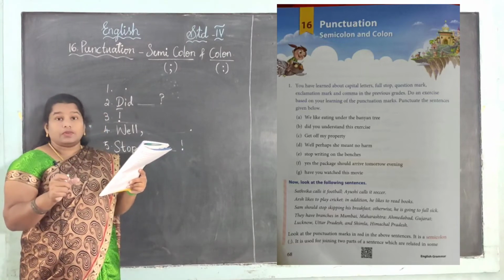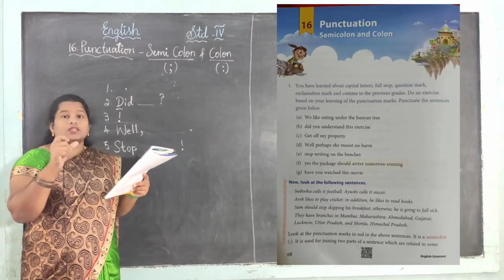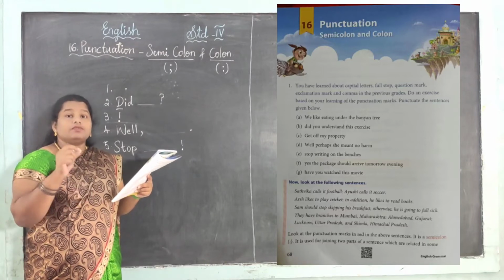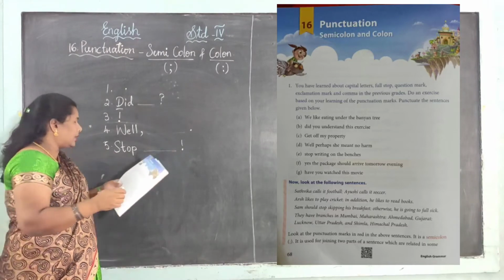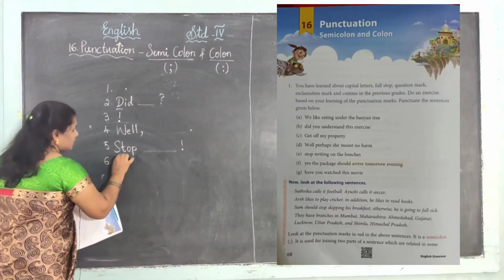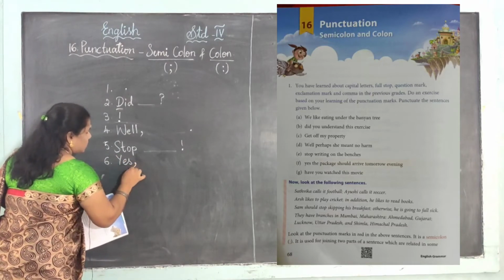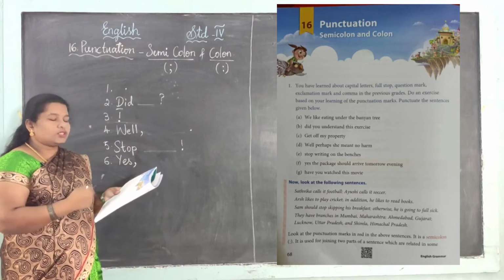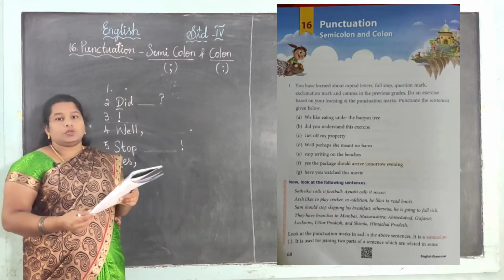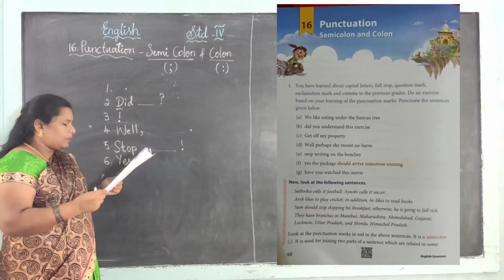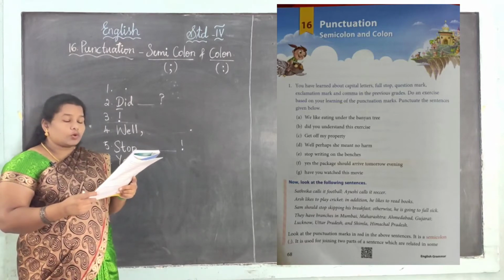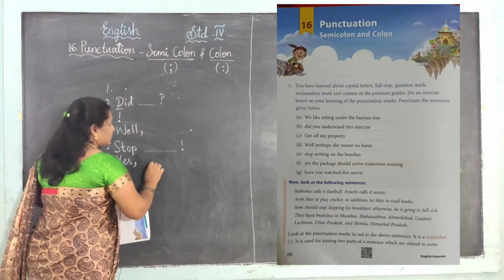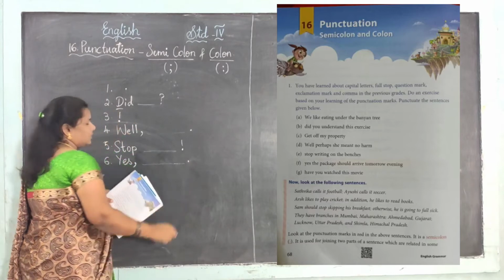So, yes, next one, yes. See, in the commas we learned, right? After a yes or no question, a yes or no answer, we want to use a comma. So that, see, after the yes, Y-E-S, then you want to give a comma. Y should be in capital letter. That is in small letter, so you want to change it into capital letter. The package should arrive tomorrow evening. See, after the evening, you want to give a full stop.